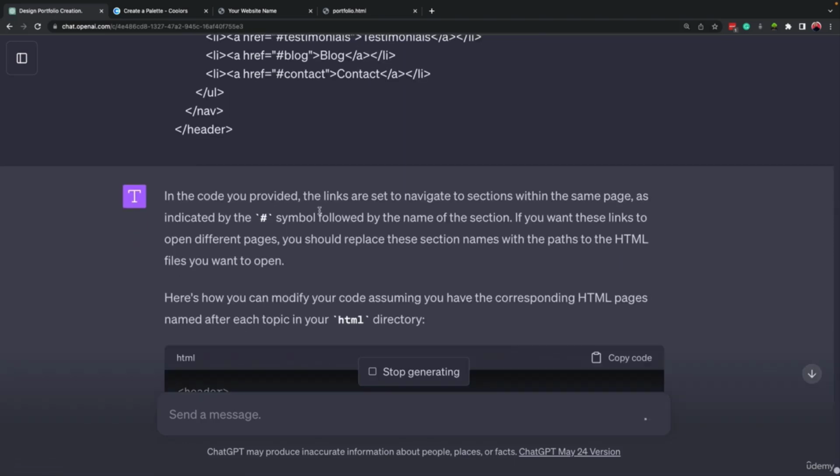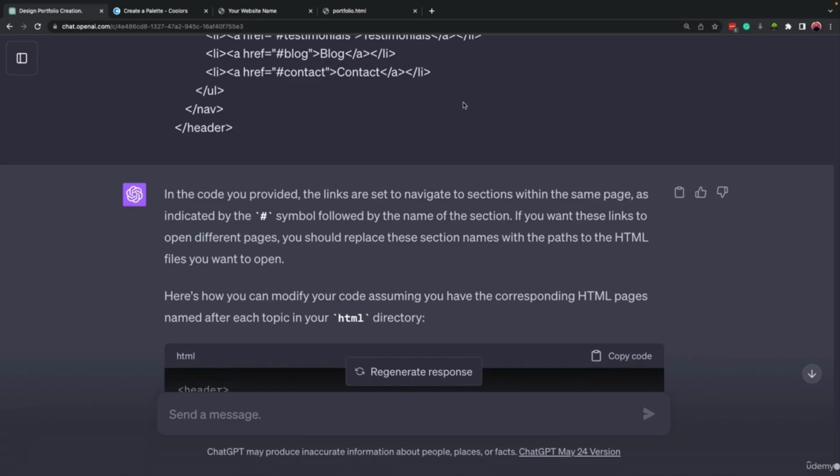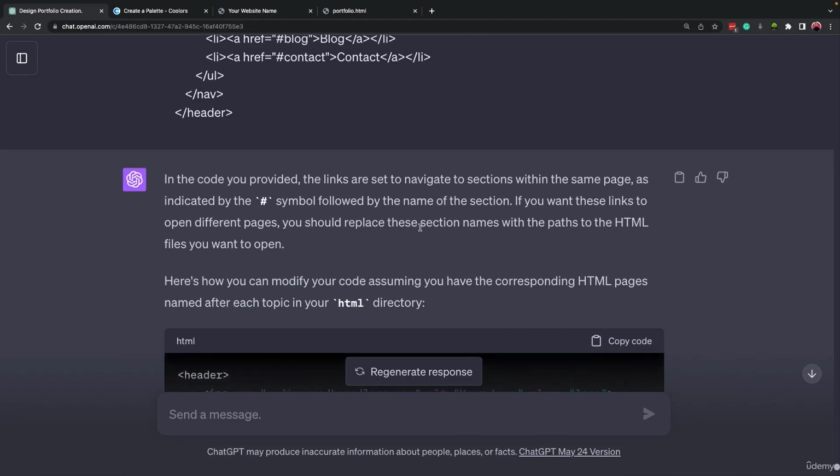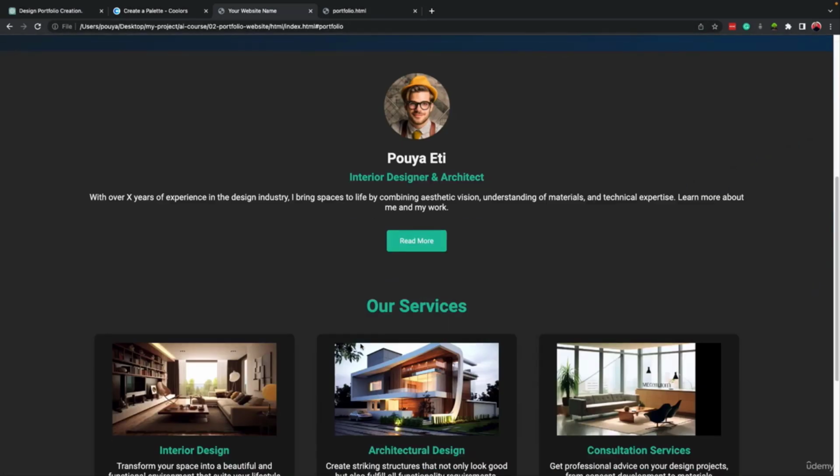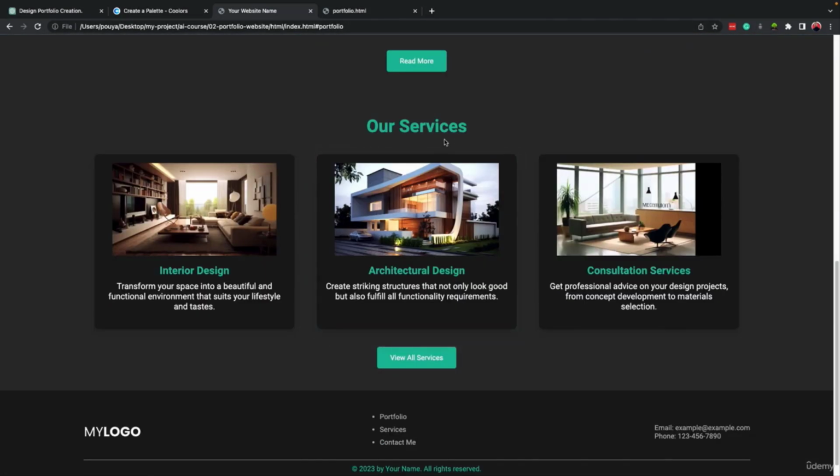So it is telling us that we are using this symbol, okay? And when we use this symbol followed by a name, instead of opening a page, it will jump to the section that we have on that page, and it will show that section. That is why when we come to our website, right now, here we have a section about services, okay?